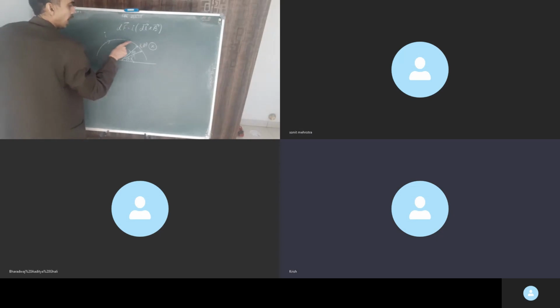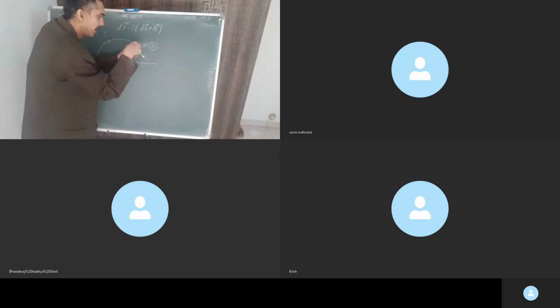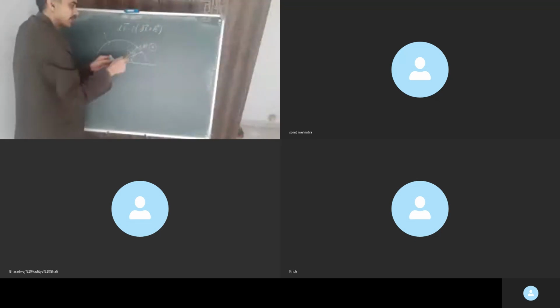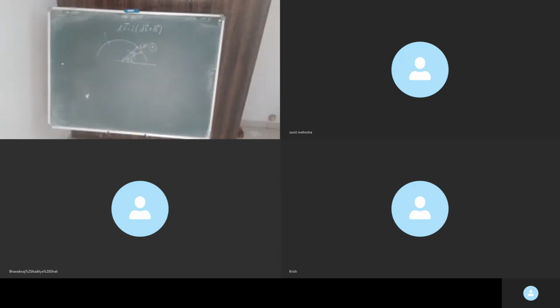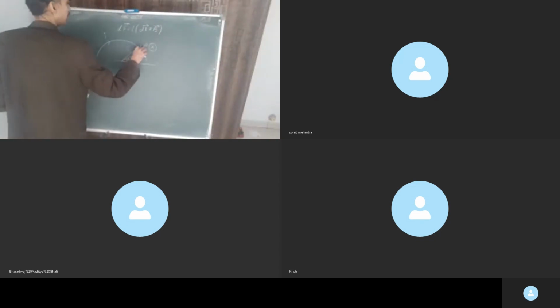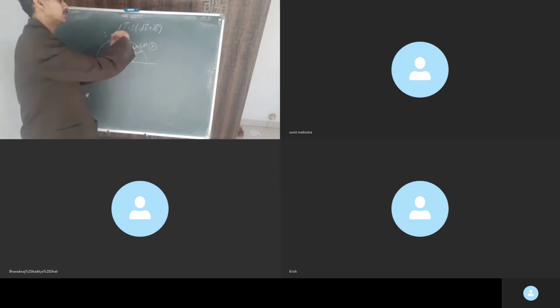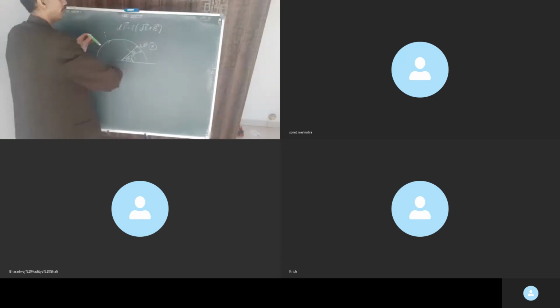So I and dL will be in this direction, B inwards. So dL cross B, which direction? Radially inwards or outwards? dL cross B, tell me dear. dL is this. B is into the board. This is dL, this is B. dL cross B, radially outward or inwards?